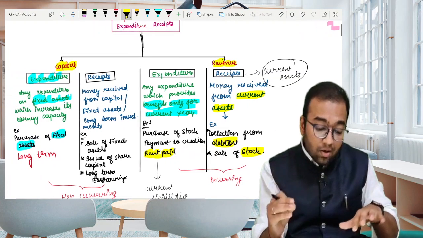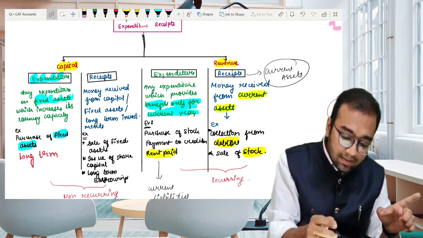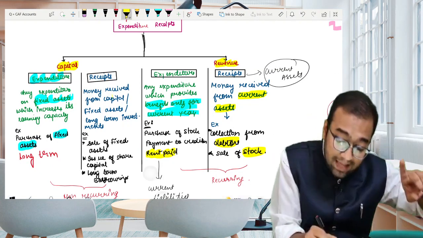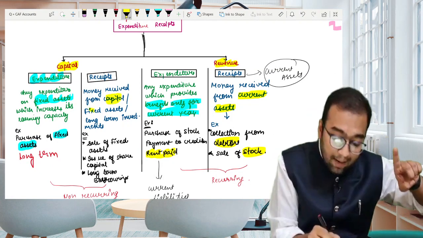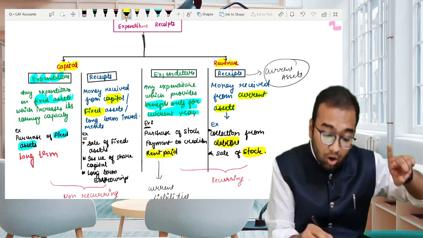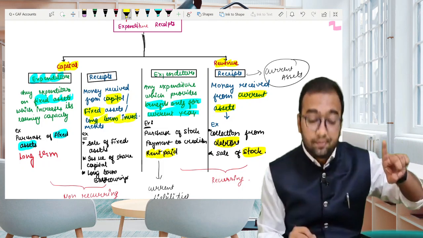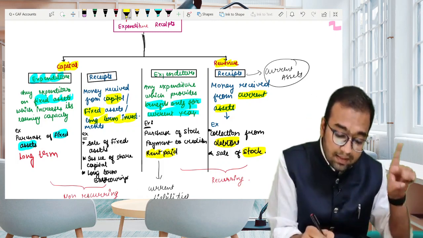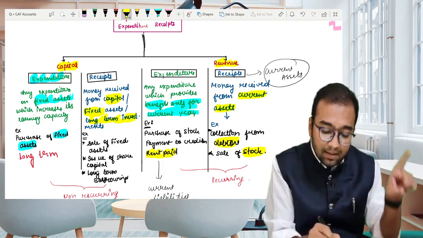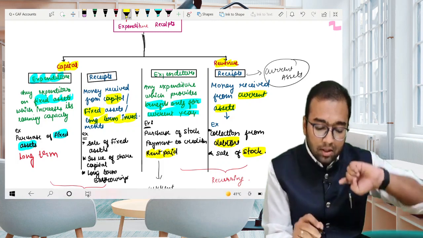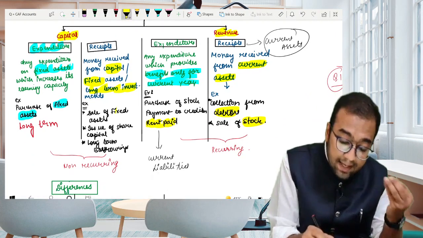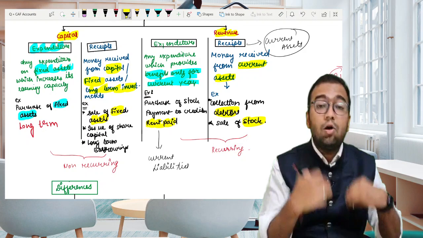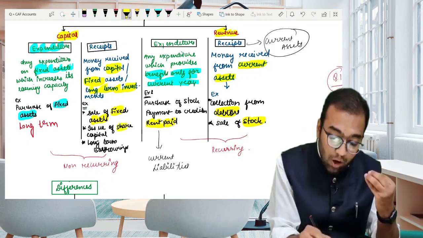On the contrary, in case of capital receipts, money is received from capital assets or fixed assets or from long term investment. An example would be sale of fixed assets, issue of share capital.